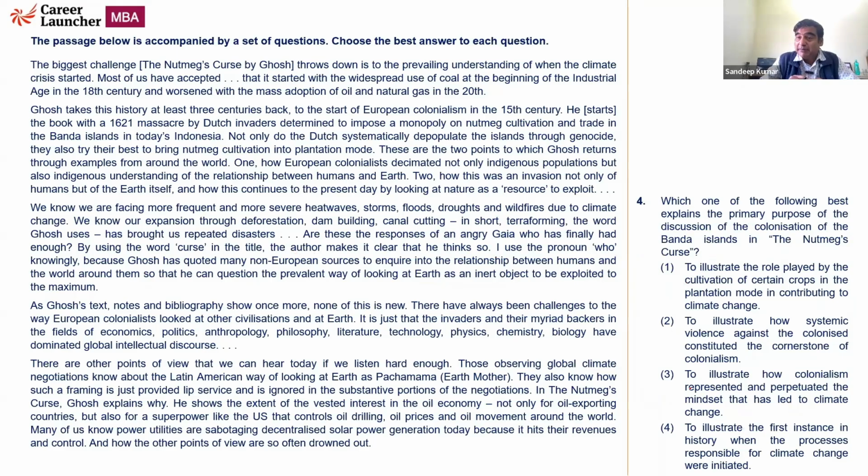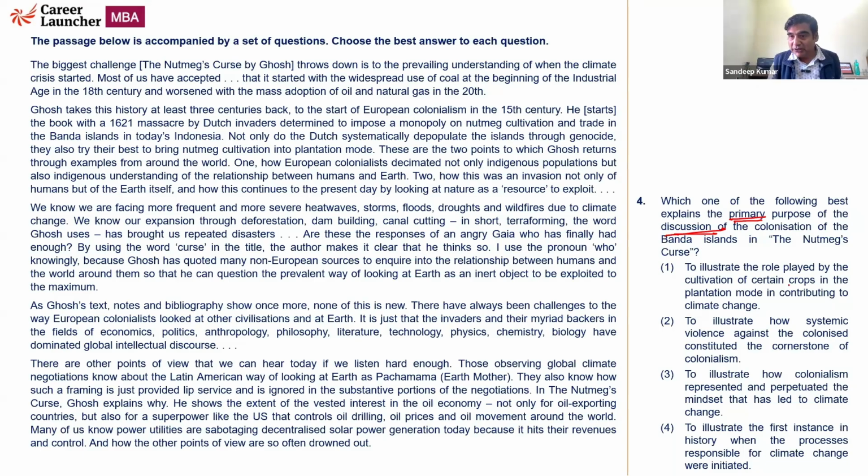Which one of the following best explains the primary purpose of the discussion of colonialism of the Banda Islands in the Nutmeg's Curse? Now, what is the primary purpose of discussion? Based on our understanding of the passage, the primary purpose of discussion is to put the date of climate change. How did it start? When did it start? 3 centuries back, to the process of colonialism. So we are talking in terms of climate change, colonialism, and how the prevalent understanding of the beginning of the industrial age has to be shifted 3 centuries. Okay, now let's look at the options.